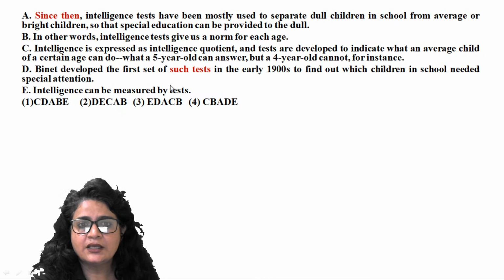So "such test" is getting its reference in this sentence. So ED: since then, he developed such tests in the early 90s, since then, right? And then C: in other words, intelligence tests give a norm for each age. So each age is being referred to in 5-year-old and 4-year-old. Alright, so with that, you come to your sequence by understanding these two strong links of time and sequence. Right?